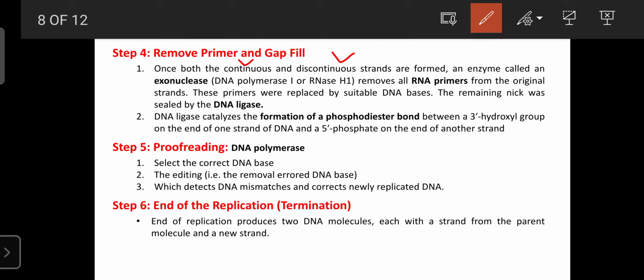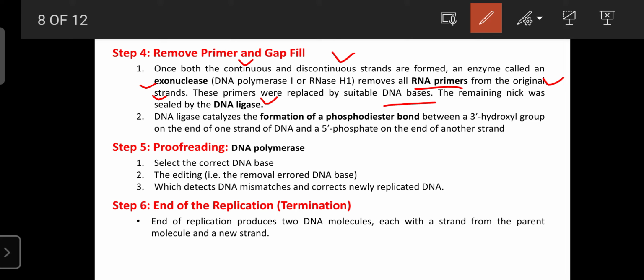Here the exonuclease, also known as DNA polymerase 1 or RNase H1, removes the RNA primers from the original strands and replaces them with suitable DNA bases, and they are joined together with the help of DNA ligase.